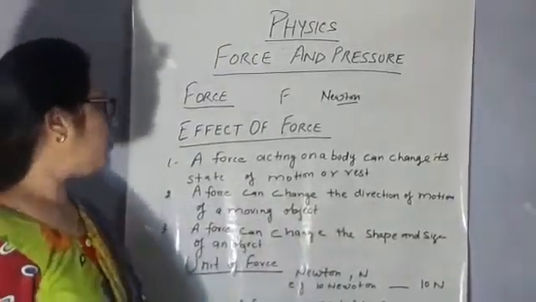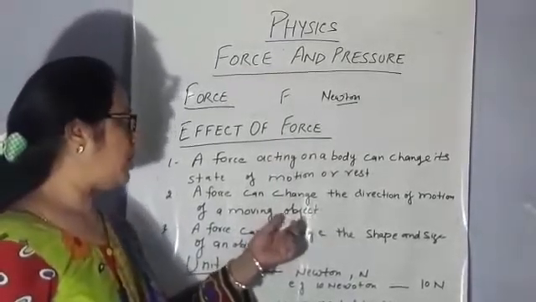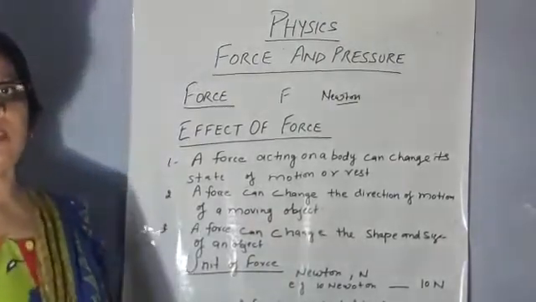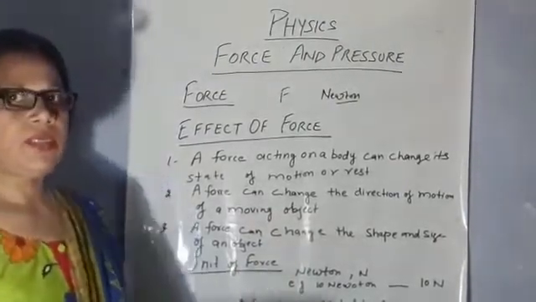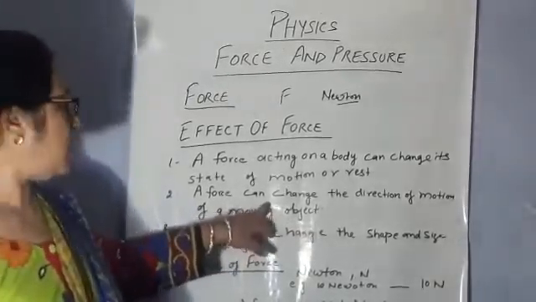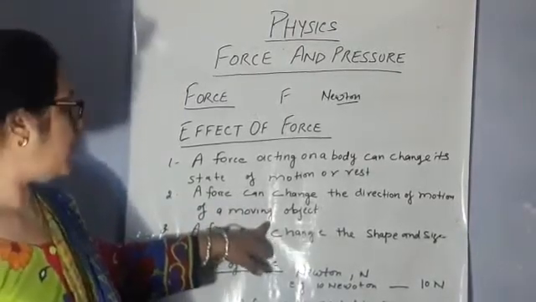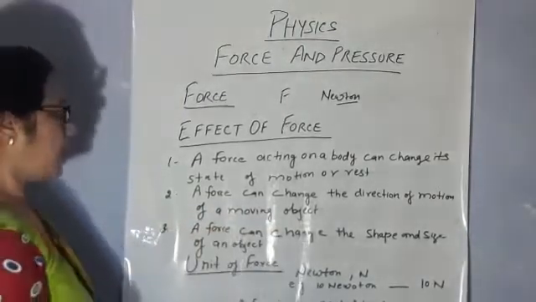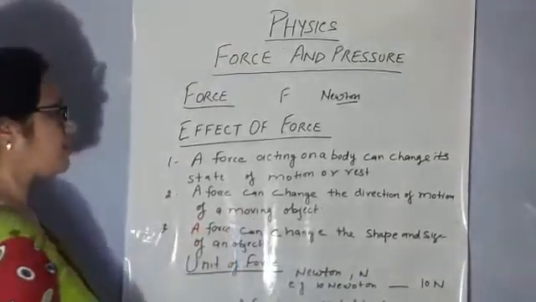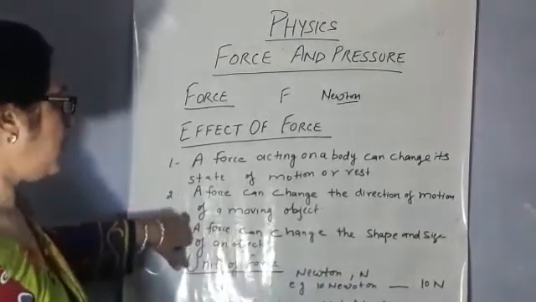We can also change the direction of a moving object by applying force. For example, during the game of cricket, a batsman strikes the moving ball in another direction by hitting the ball with the bat at a certain angle.